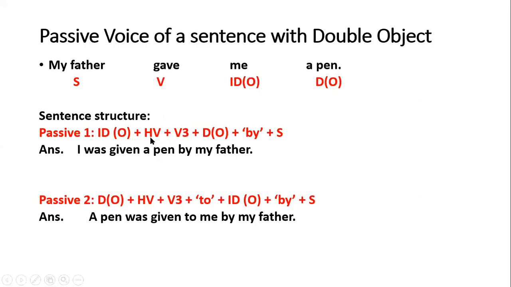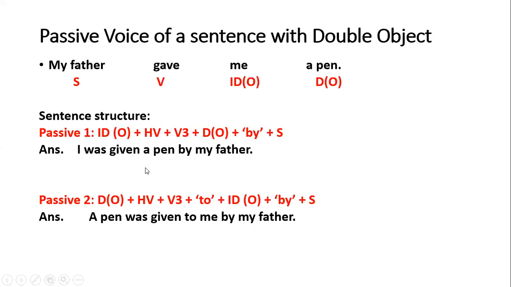Now after that, helping verb. How will you find out helping verb? See, this is simple past tense. So in simple past tense we use was, were as helping verb. So with I we are going to use was. So I was. Next V3, the third form of gave, given. I was given. Then direct object. What is direct object? A pen. I was given a pen. Then preposition by, and then subject. Subject is my father. So your answer becomes, I was given a pen by my father, right?